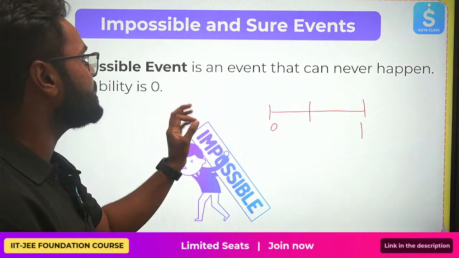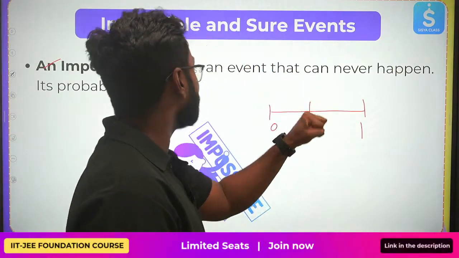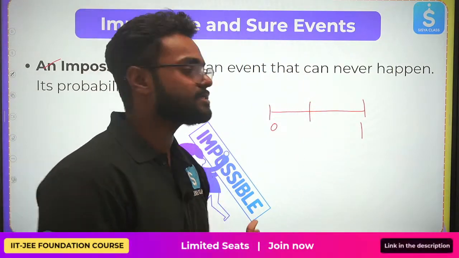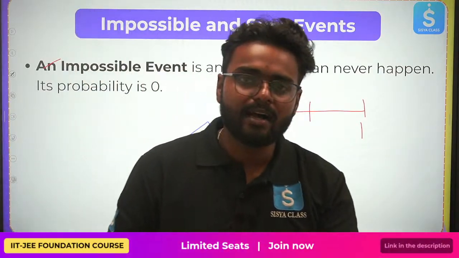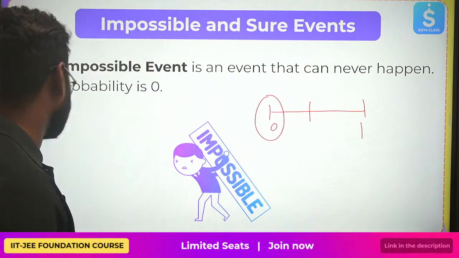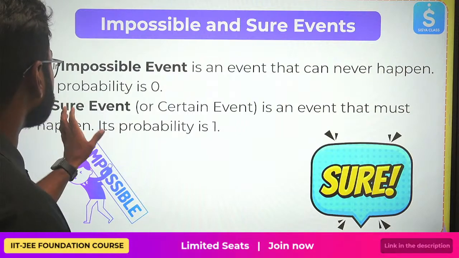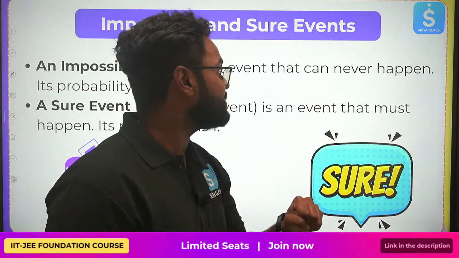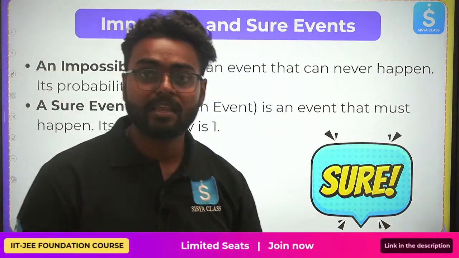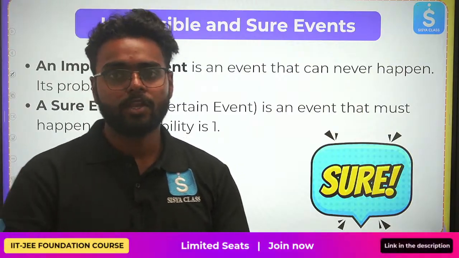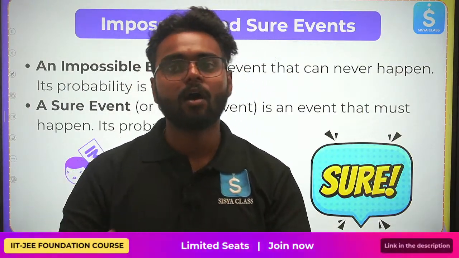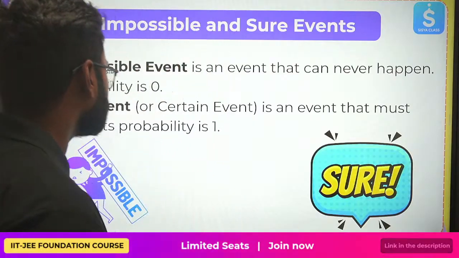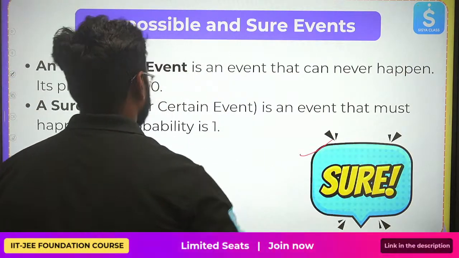An impossible event is an event that can never happen, and its probability is 0. This is a zero probability event. An example is getting a 7 on a 6-sided dice. Next is a sure or certain event. It is an event that must happen. When you pick a card, you'll obviously get a card that is either red or black, right? That's one certain event. It is a sure event.